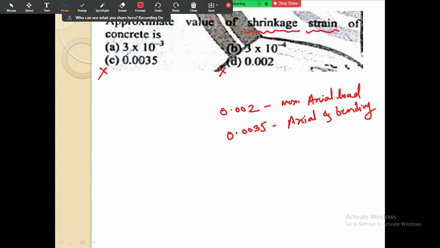So the answer is either 3 into 10 raised to minus 3 or 3 into 10 raised to minus 4, in option A and B. If you don't know, the answer is option B, 3 into 10 raised to minus 4. Remember this: the shrinkage strain in concrete is 3 into 10 raised to minus 4.